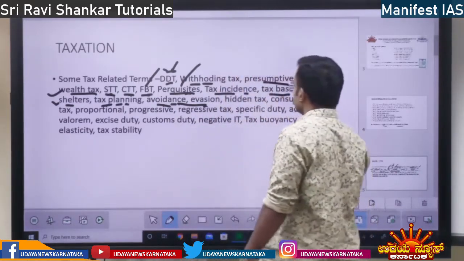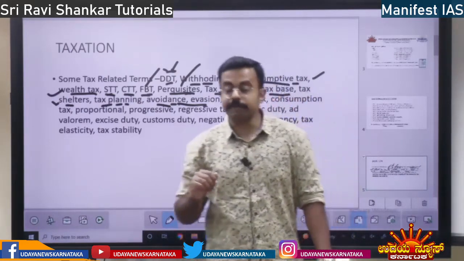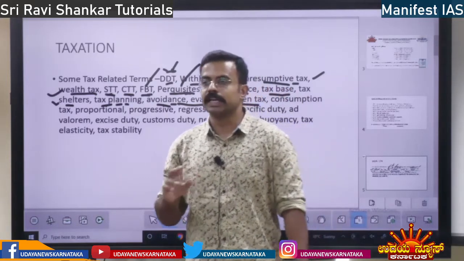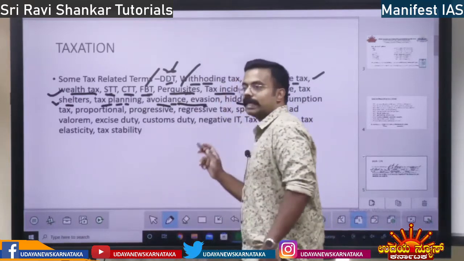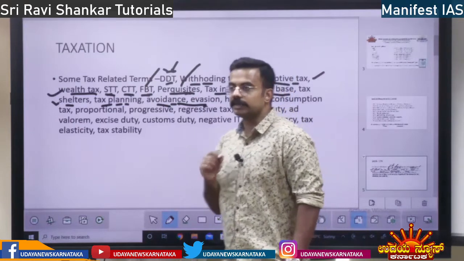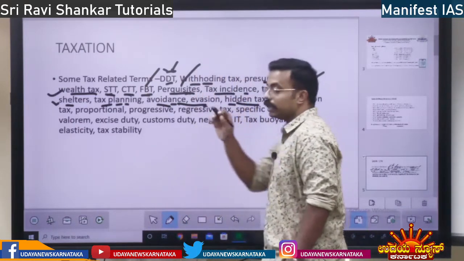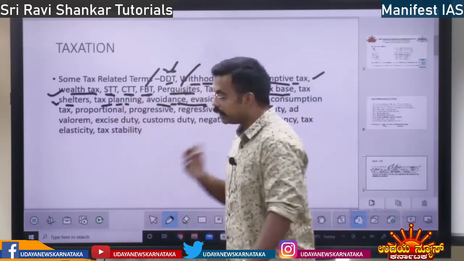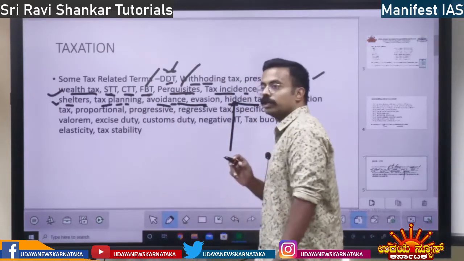That is tax evasion. Next, hidden tax. What is hidden tax? I told you the other day, inflation is a hidden tax. Because this year some product is 100 rupees, next year it is 105 rupees. So the price has increased. Isn't it similar to taxing you? It is similar to taxing you. 5 rupees extra you are paying. So though the government doesn't show that it is putting some tax on you, by virtue of inflation itself, there is a hidden tax imposed on you, right?